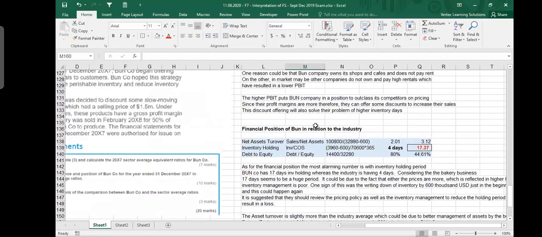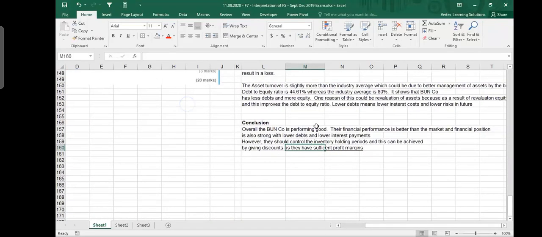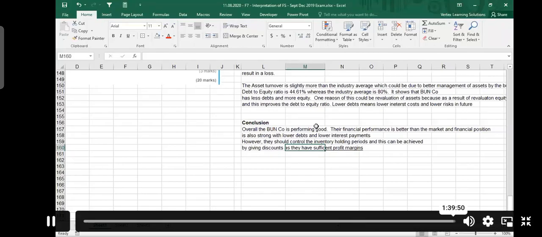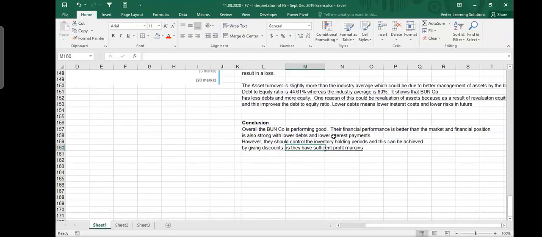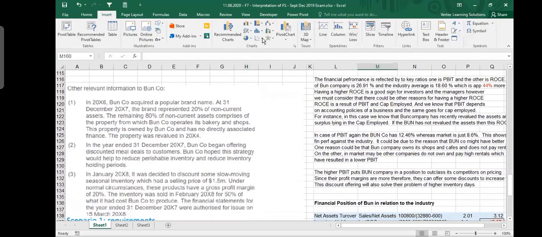This is how this entire question should be answered. Now I took a lot of time because I was explaining, but when you are doing it, just remember whether you are comparing with the industry, comparing individual, or comparing past and current performance. It's very important to understand the scenario. Read the question, understand the scenario. We had two problems. One problem was inventory valuation. One is inventory slow movement. One is the asset stuff. Any questions you want to ask?